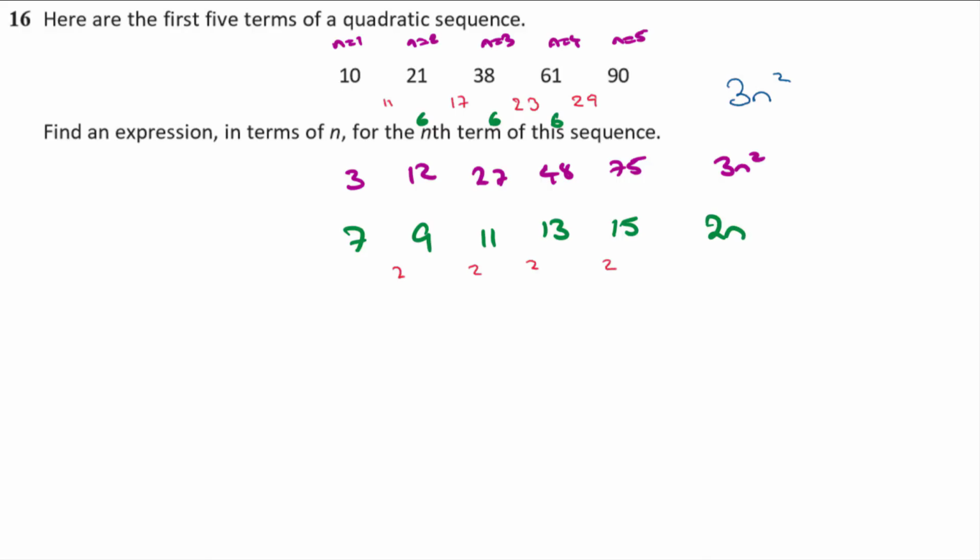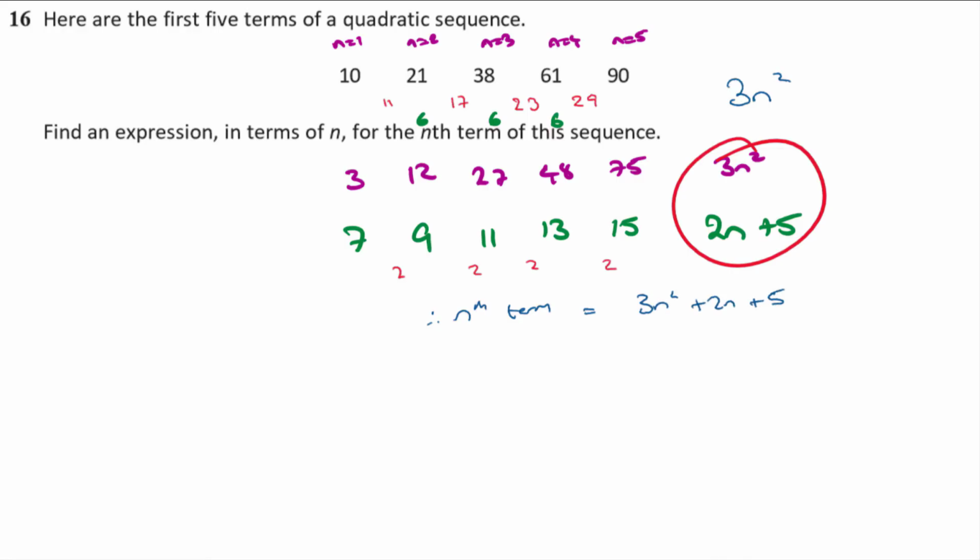Okay, but it's not quite 2n, is it? Because 2n would be 2, 4, 6, 8, 10, and we've got 7, 9, 11, 13, 15, and that is 5 more than 2n. Okay, so then we combine these 3 bits together to work out that the nth term of this quadratic is 3n squared plus 2n plus 5.